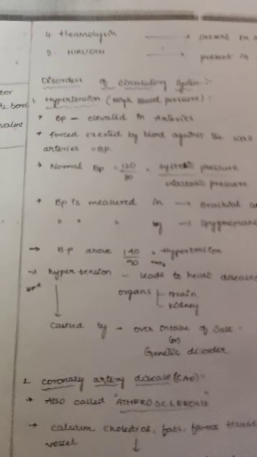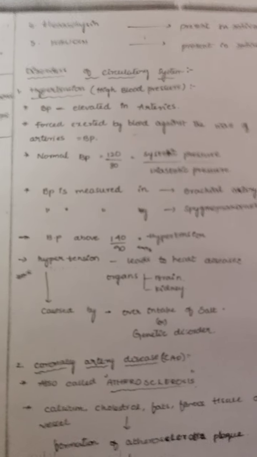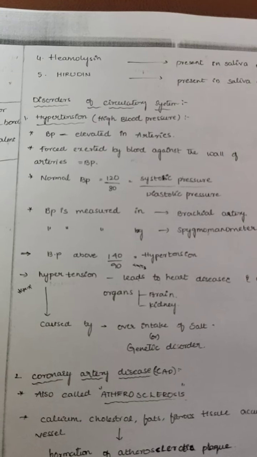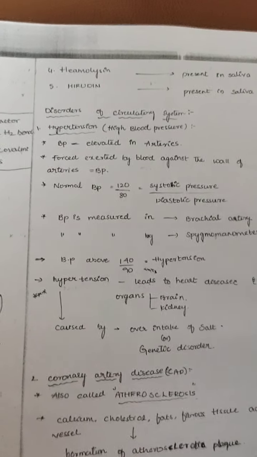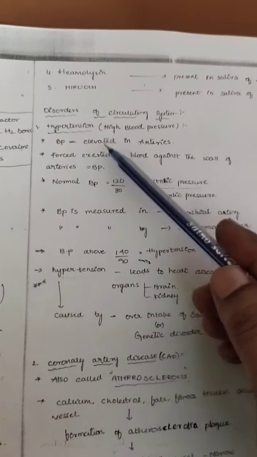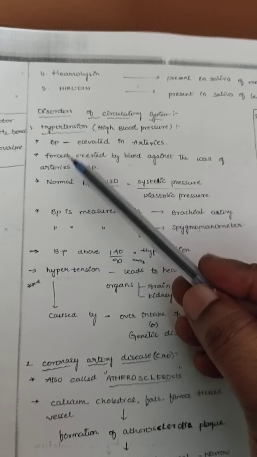Now next we can go for disorders of the circulatory system. In disorders of the circulatory system, first the very familiar BP, that is hypertension.